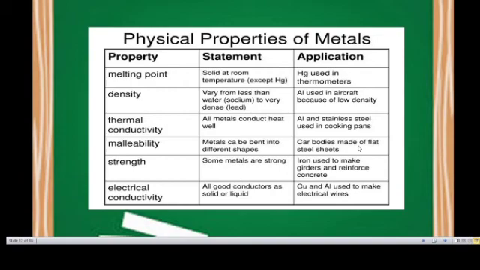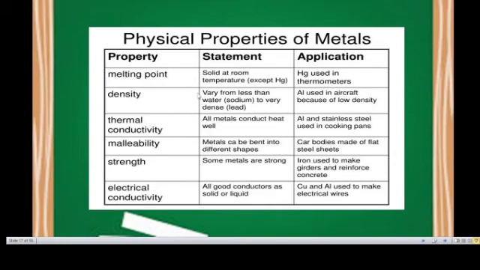Physical properties of metals. Properties: melting point, density, thermal conductivity, malleability, strength and electrical conductivity. In the melting point, metals are solid at room temperature except hydrargyrum, that is mercury. Hydrargyrum is used in thermometers.